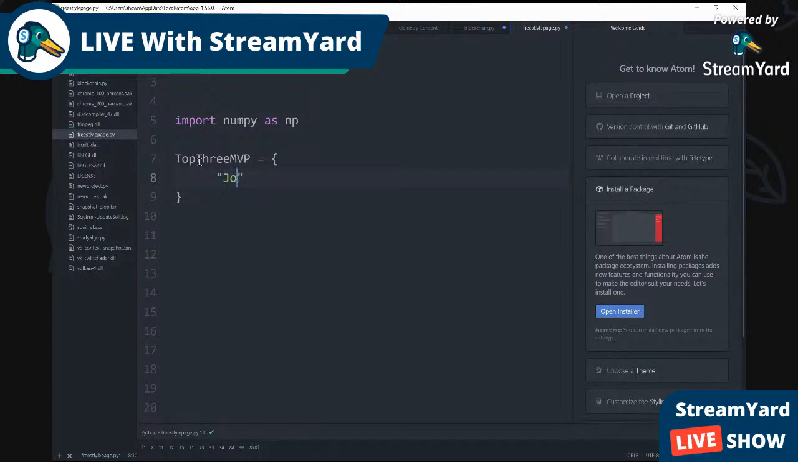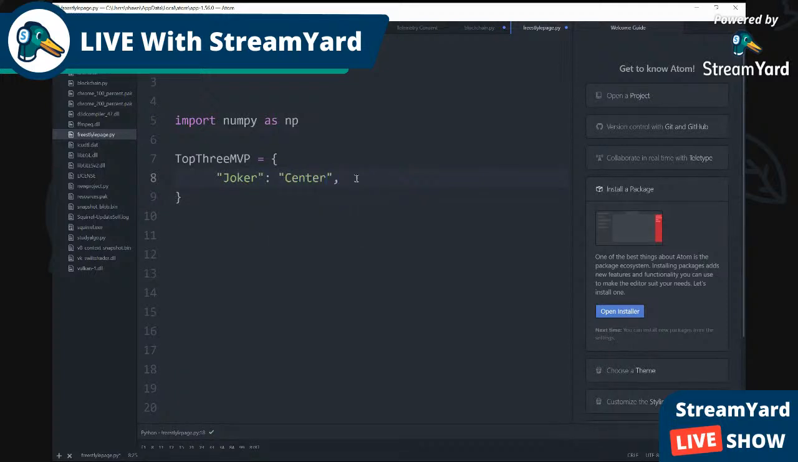I think I spelled his name wrong, but I still call him the Joker. Let's call him by his nickname. We're not gonna even get to that. We just got to see the code. All right, so it's gonna be the Joker. His position, I believe he's a center or power forward.